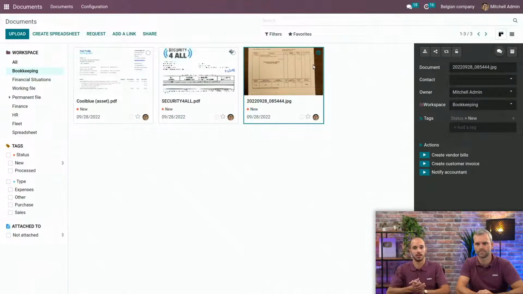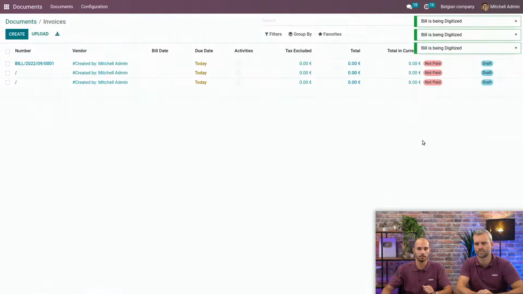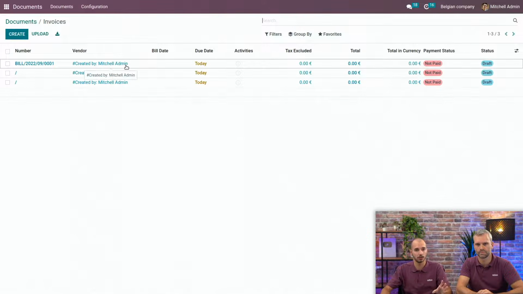And as everything is integrated, you can, of course, send all the invoices you receive from the client in the document application to the accounting application. So you can here create vendor bills. So we will create them. And as you can see, Odoo created 3 lines. So each line is corresponding to one document.